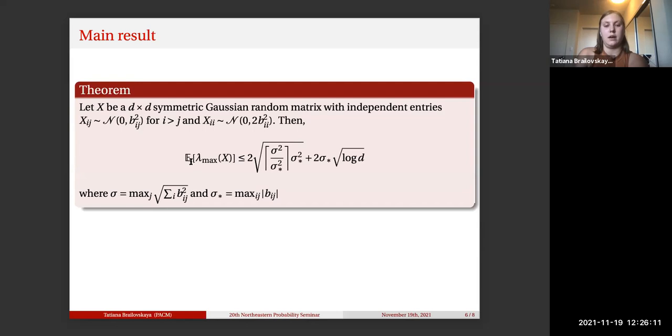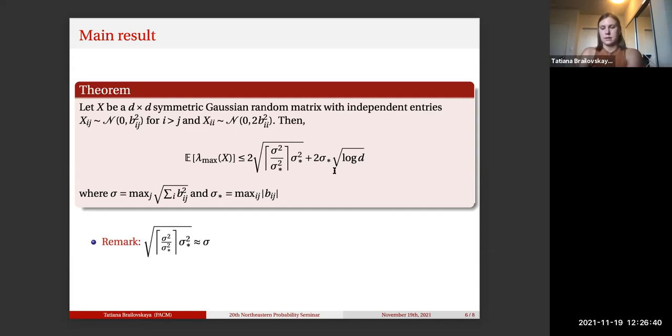The expectation of the largest eigenvalue is bounded above by 2 times this slightly weird looking quantity, which is a little different from what we had before. But if you look at it carefully, this is basically the same thing as just sigma, unless sigma squared over sigma star squared is not an integer, but then it's still approximately sigma. The second term is just 2 times what we had before, sigma star times square root log of the dimension.